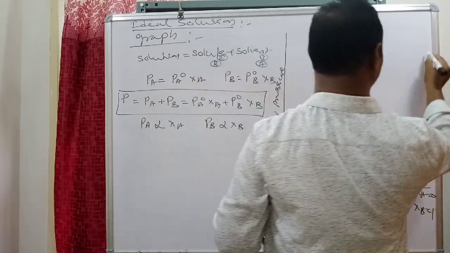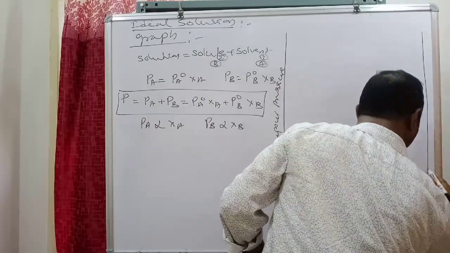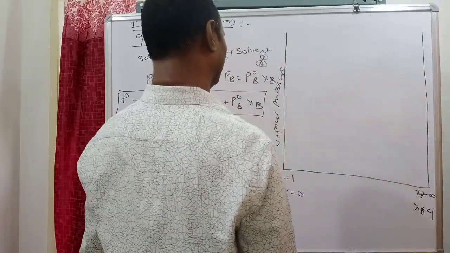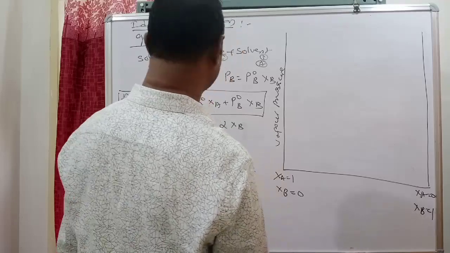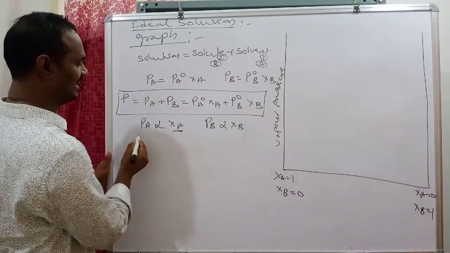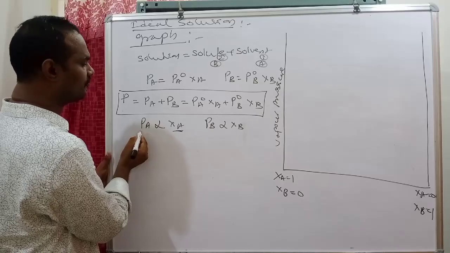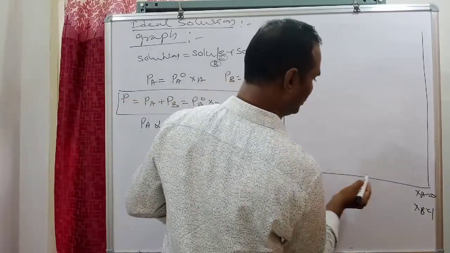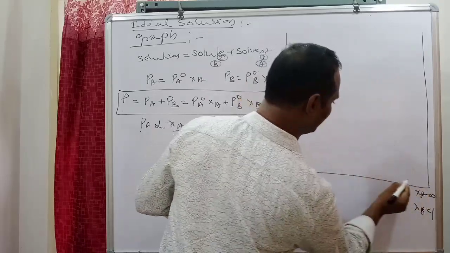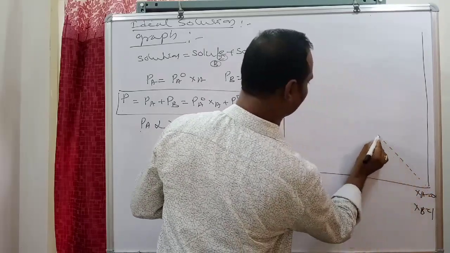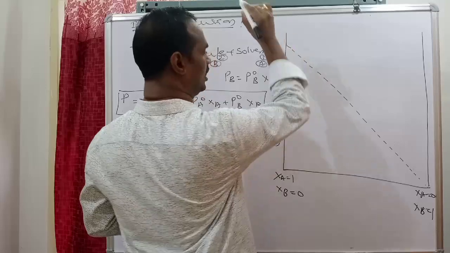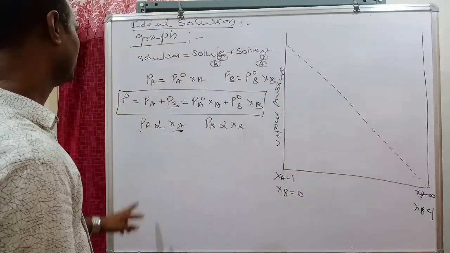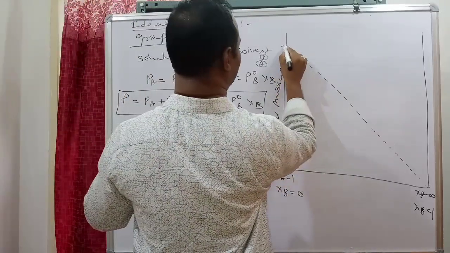Carefully listen. Now, first, XA is directly proportional to the vapor pressure of A. As XA increases, its vapor pressure increases. So here you see, from here to here the mole fraction of A component increases.